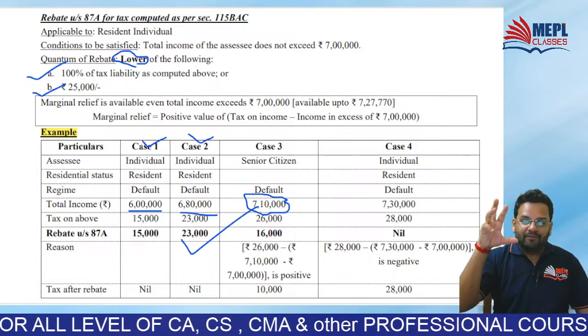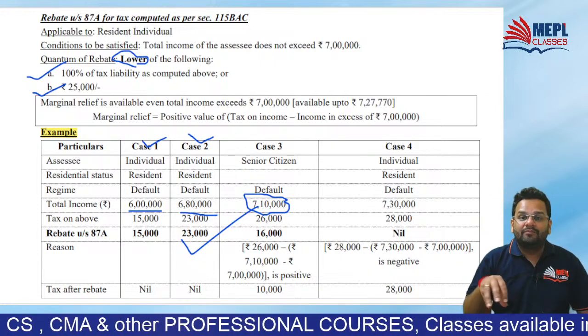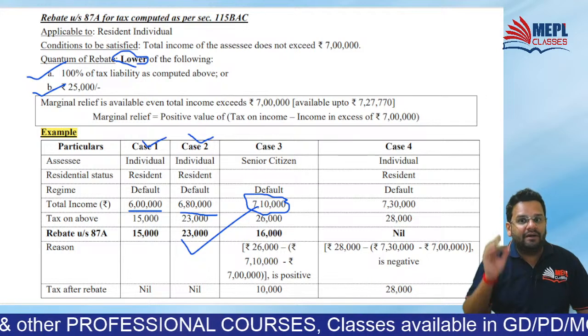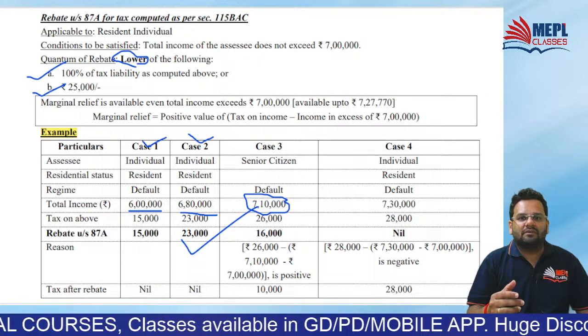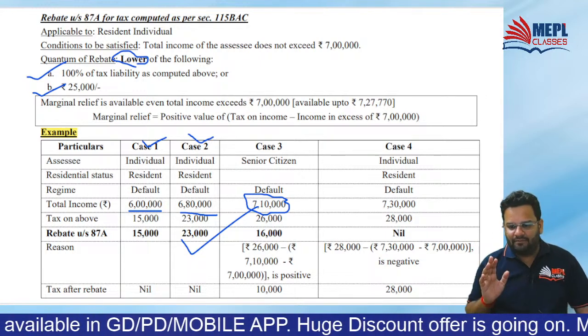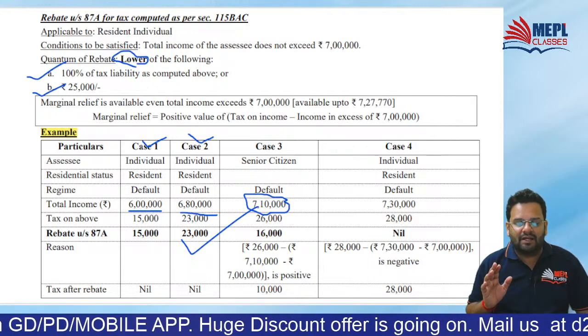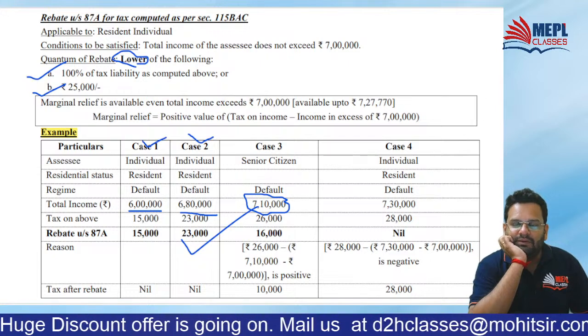Yes, sir. Now, once you get 26,000, please try and understand you are not getting rebate ideally. Why ideally you are not getting rebate? Because, sir, our income exceeds 7 lakh. So ideally we are not getting rebate, isn't it?